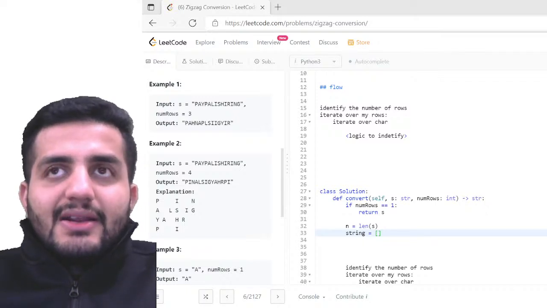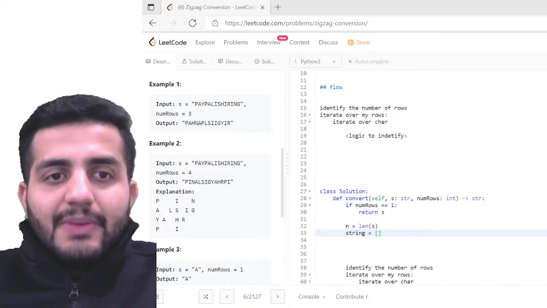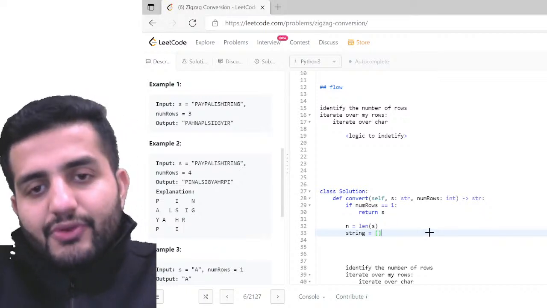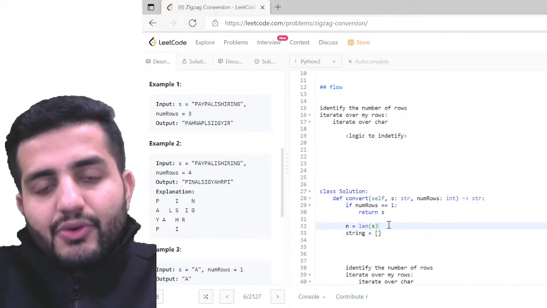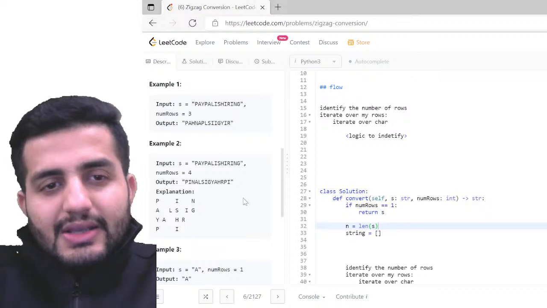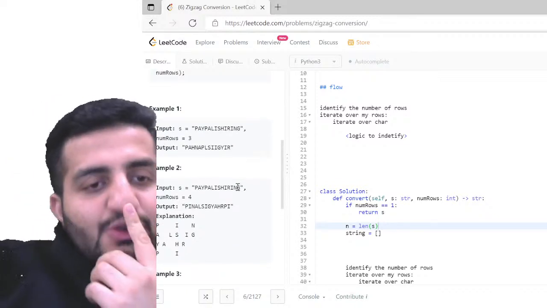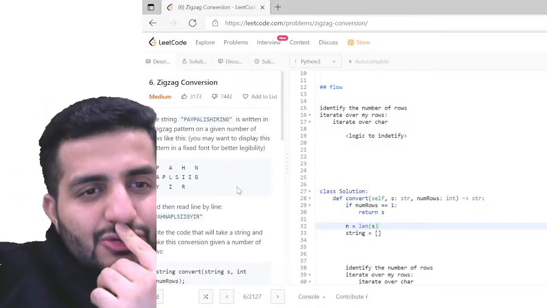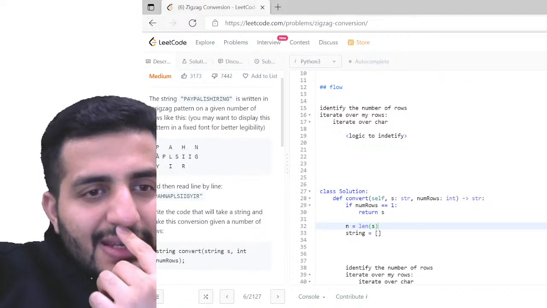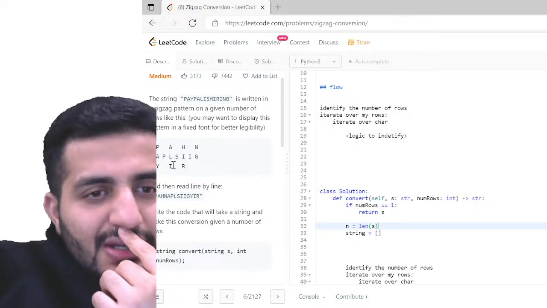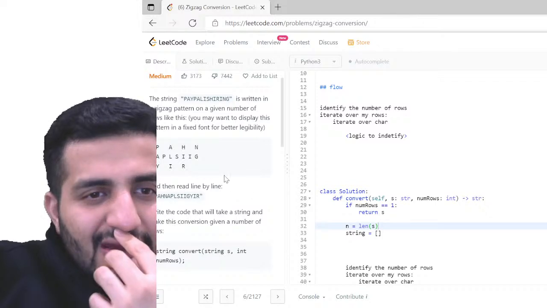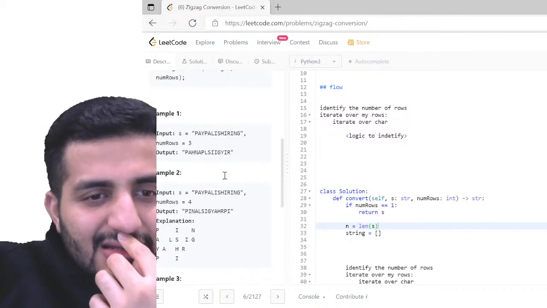How did we come up with this logic? So I have the number of rows. I have to find out my cycle sequences basically here. So there has to be some logic for that. Right now it is 1 2 3 4 5 6 7 basically, so that is not going to work like this.